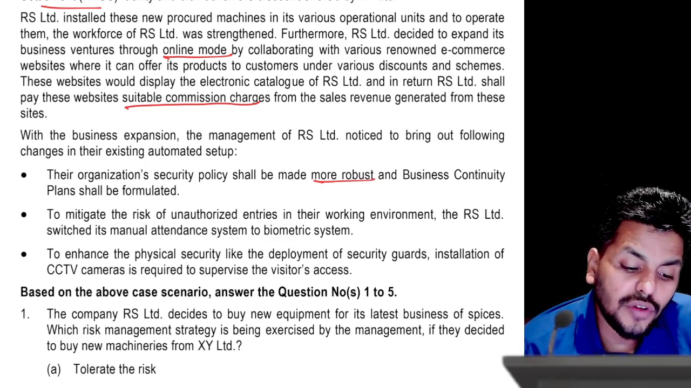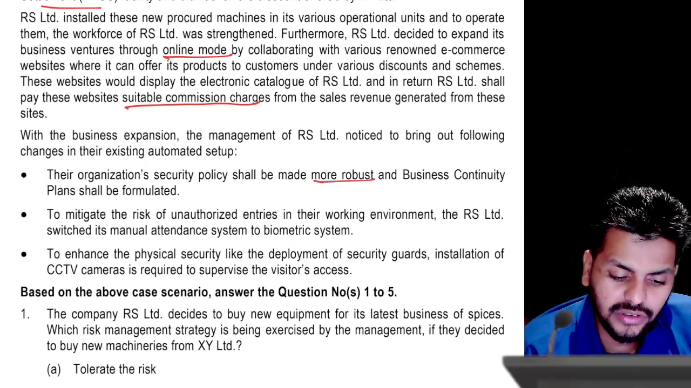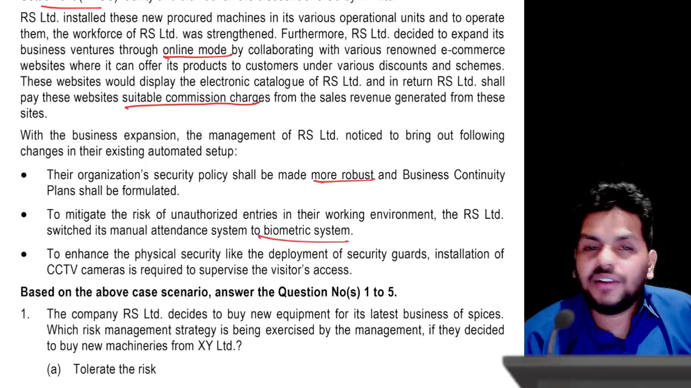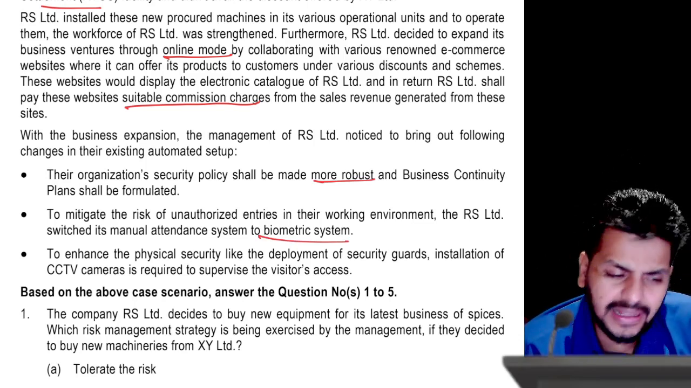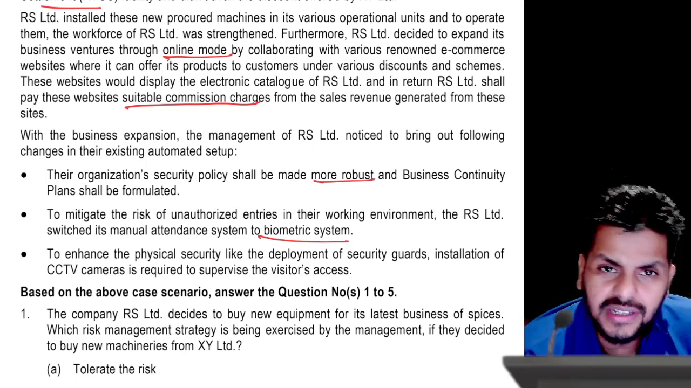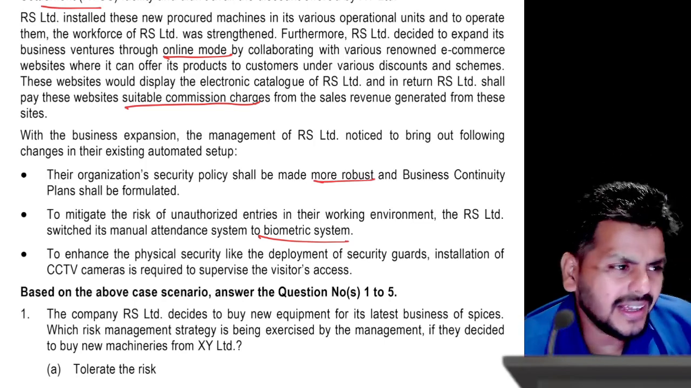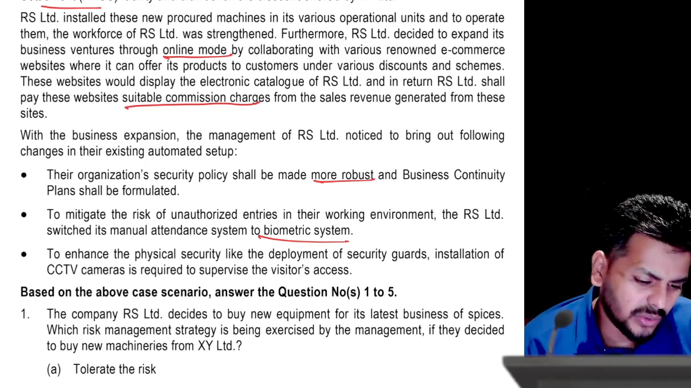To mitigate the risk of unauthorized entries in the working environment, RS Limited switched its manual attendance to biometric. So this is a process of converting manual into electronic. You guys know this. And to enhance the physical security, like deployment of security guards, installation of CCTV cameras and all that, which are all physical access controls. So basically RS Limited is up to something. What are they up to and what would those questions be?